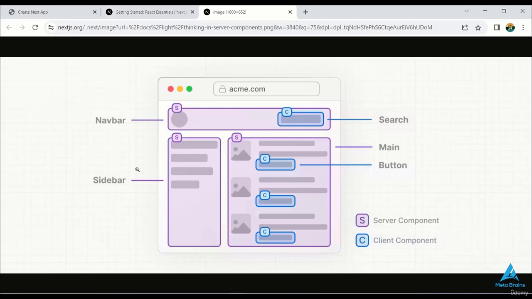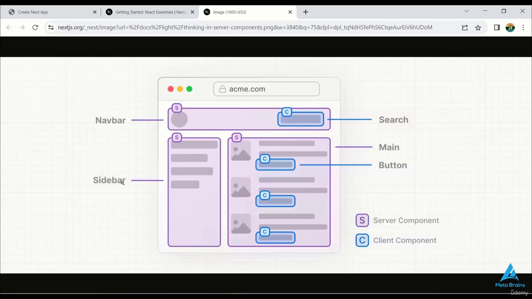Okay, so both client and server components function effectively, but why do we differentiate between them? So let's break it down. Client components come into play when we're designing elements like search bars, incorporating hooks, or creating interactive buttons on a website. In the visual representation on your screen, you'll notice that purple boxes represent server components, while blue boxes represent client components.